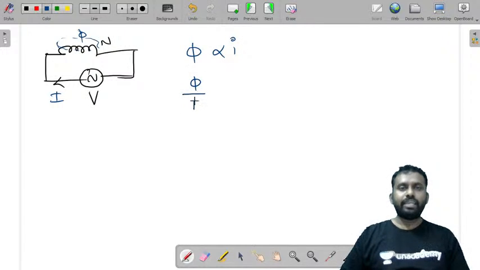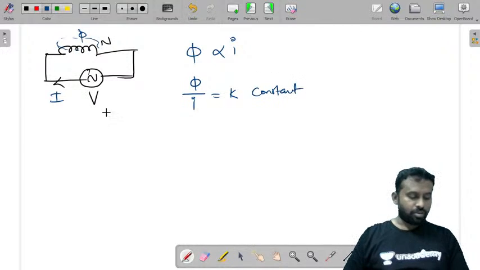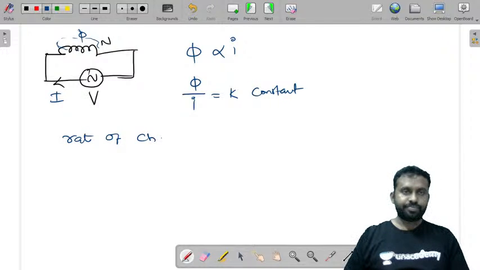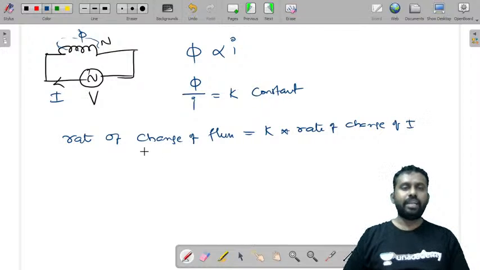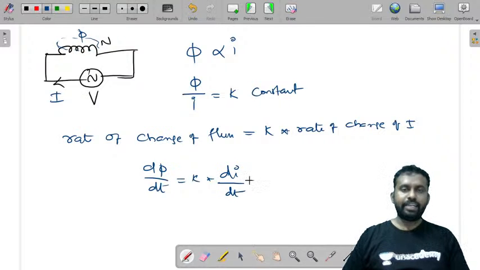So flux by current is a constant value. Hence, the rate of change of flux is equal to K times the rate of change of current. That is, d phi by dt is equal to K into di by dt.